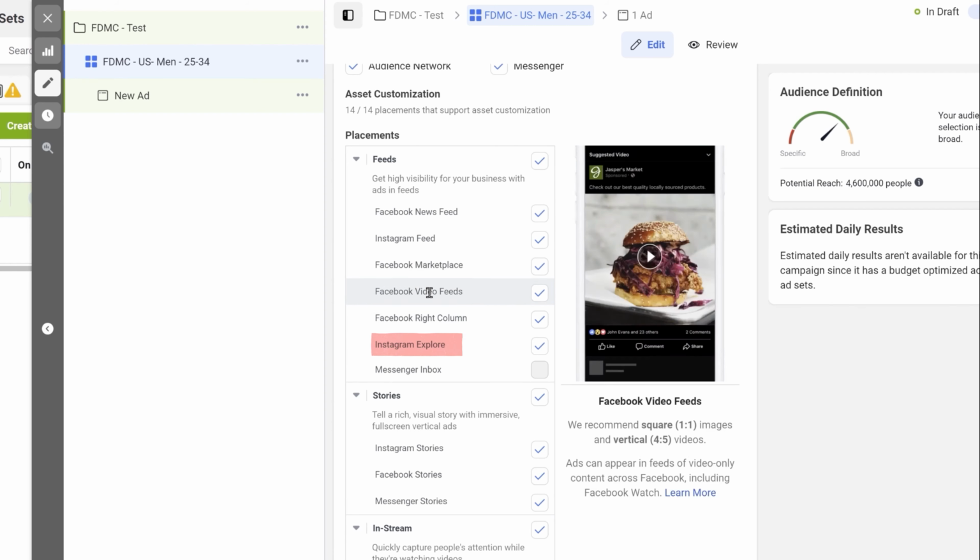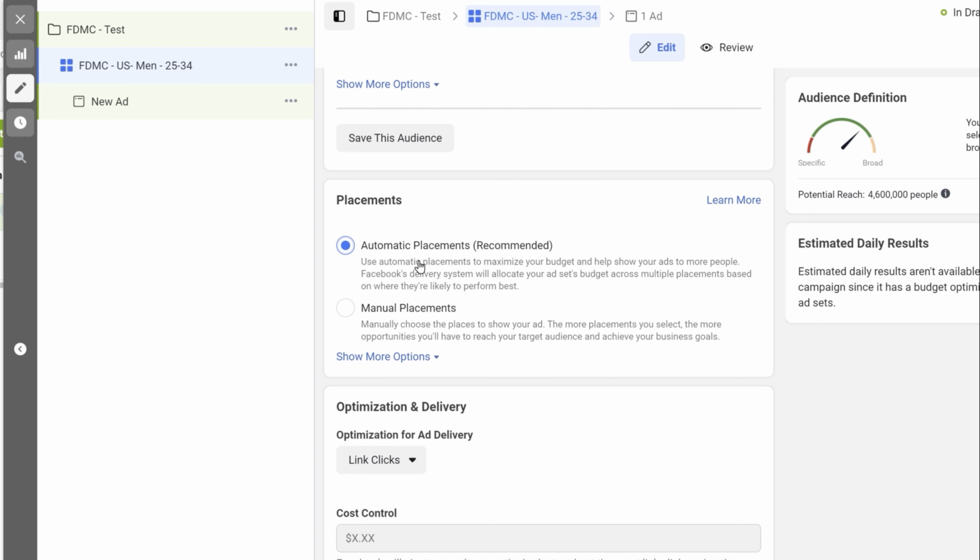With automatic placements, your budget is easily exhausted. So this is usually recommended for people who are just starting out, who haven't yet tested the market, who really don't know what kind of placement is giving the best results. So if you're just starting out with your business, I'd recommend you start with a small budget of $10 to $20 and then start with automatic placements, because this will give you the relevant data to understand what kind of placement is giving the best ROI. And once you have that data, you can maximize or create a new ad set and only focus on the placements that are giving you the best ROI.